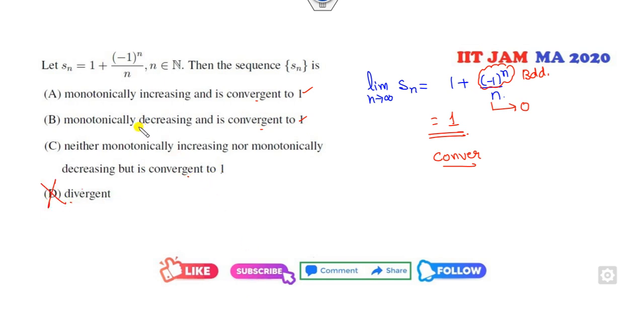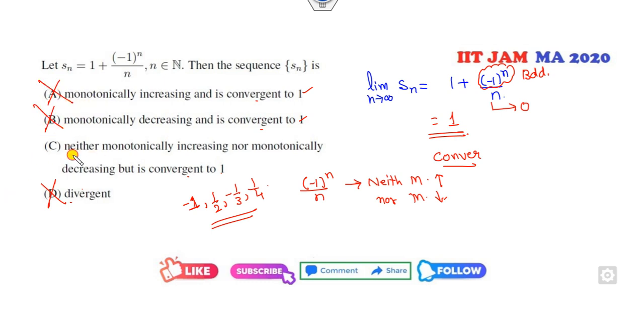Now is it monotonic increasing or decreasing? We all know this sequence is neither monotonic increasing nor monotonic decreasing, because sometimes it's 1. If n is equal to 1, it's minus 1. If n is equal to 2, it's 1 over 2, then minus 1 over 3, then 1 over 4. You can see this is not increasing or decreasing. So increasing is cancelled, decreasing is cancelled, and neither increasing nor decreasing but convergent to 1 is the right answer.